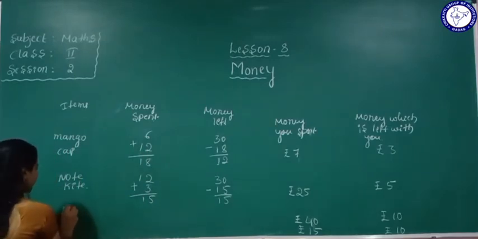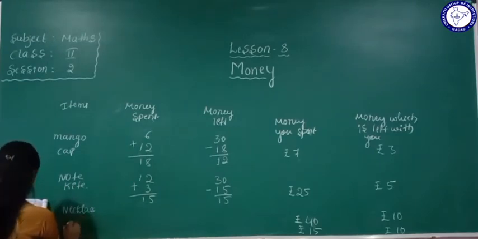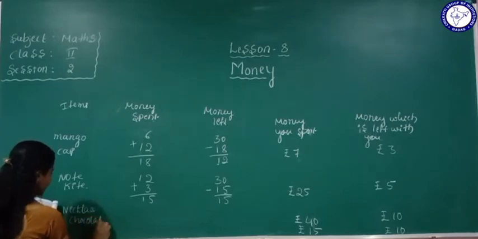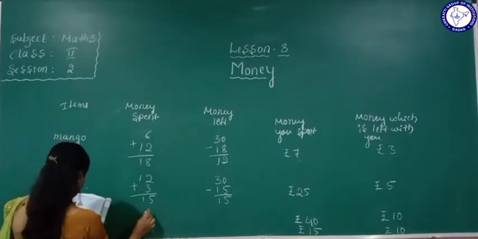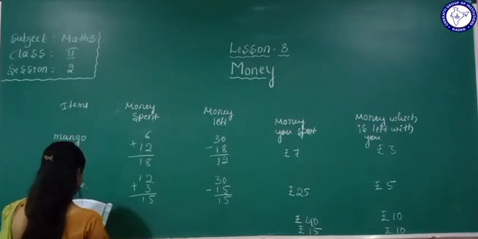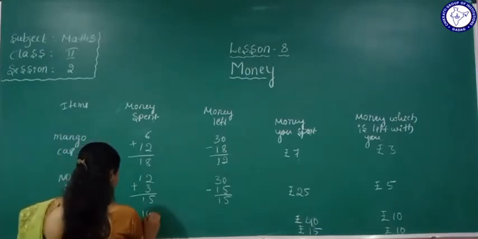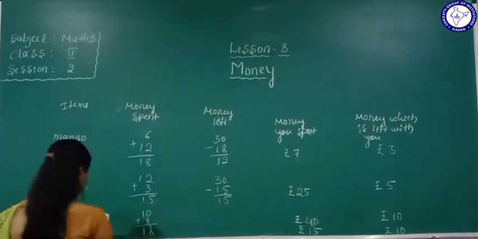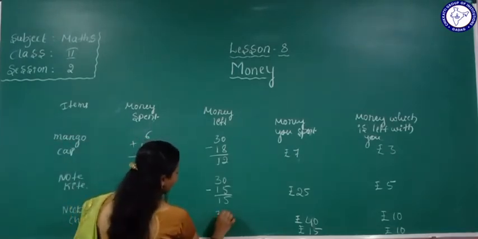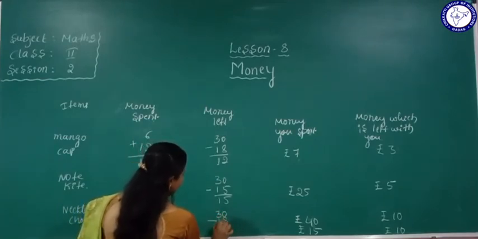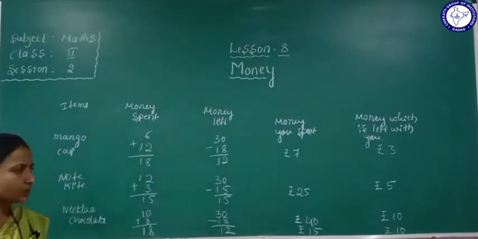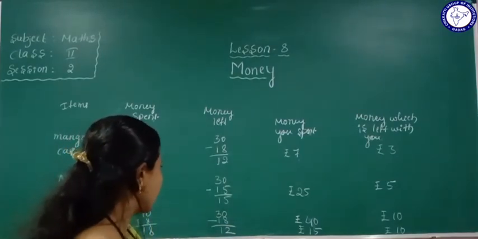That is, they have given here necklace. So necklace and chocolate. Okay, or else lollipop, whatever you can take. So its price here: necklace price is 10 rupees and chocolate price is 8 rupees. So total amount is 18 rupees. Okay, so the amount with you is 30 minus 18, so the left amount is 12. Understood this one? Yes.